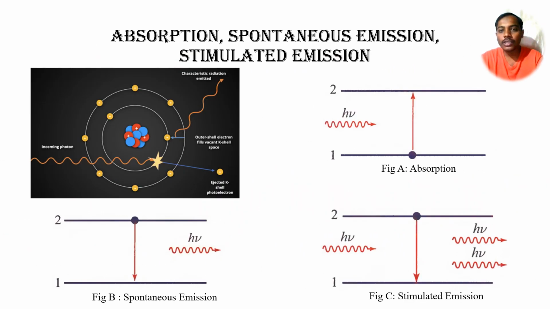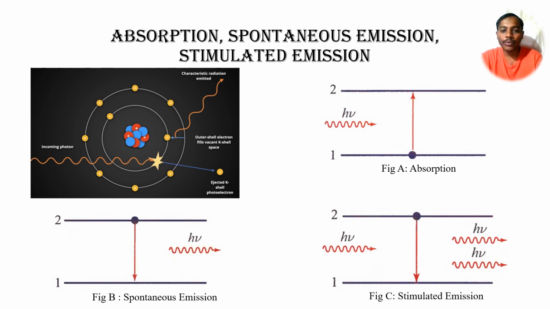Before understanding the laser concepts, it is very important to understand some concepts like absorption, spontaneous emission, and stimulated emission. In the first case, in figure A, we can see the absorption phenomenon. The atoms in the ground state absorb light energy from an external photon, and once they absorb the energy, they shift to a higher energy level.